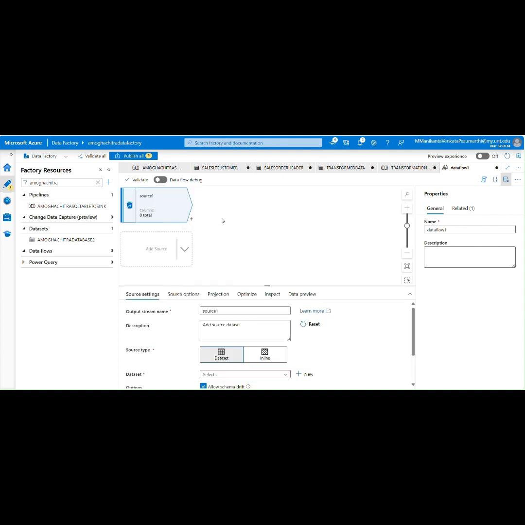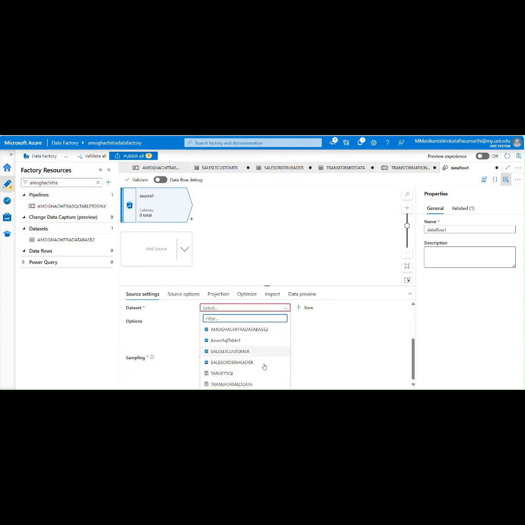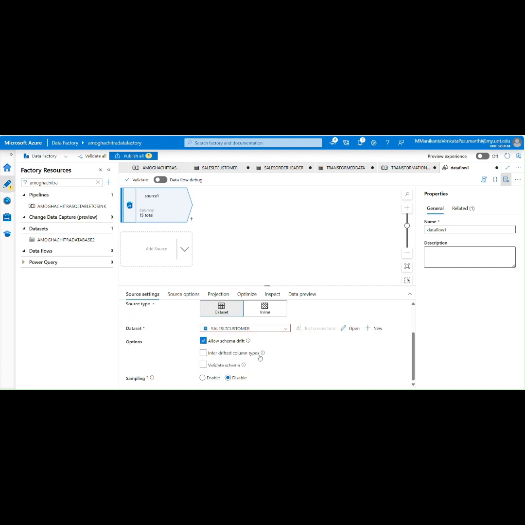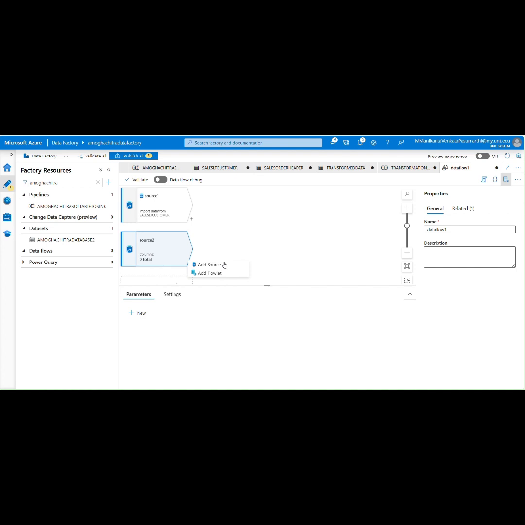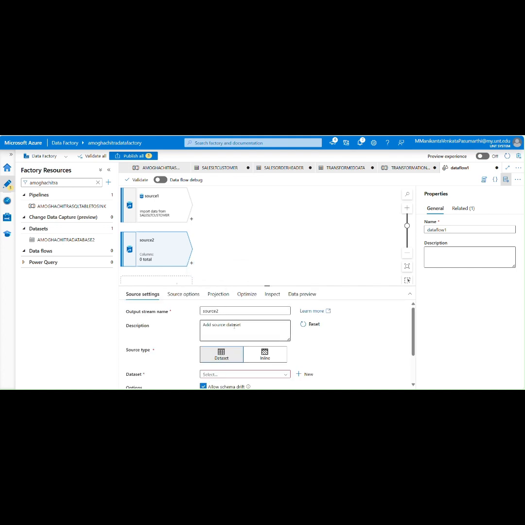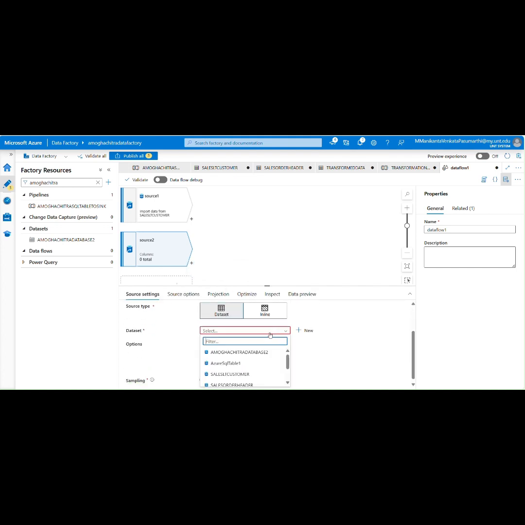Click on add source. So here I'm going to select source 1 as the data set we created before, SalesLT customer, and source 2 as SalesLT sales order header.